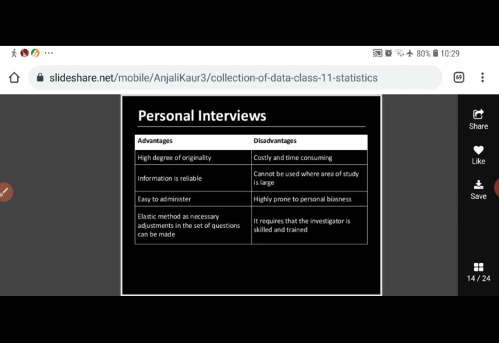What are the disadvantages? It is costly and time consuming because we are gathering information from each and every respondent. Cannot be used where the area of study is very large, because it becomes very time consuming and costly. Highly prone to personal biasedness. There may be personal biasedness in such type of data. It requires that the investigator is skilled and trained. This is very important. The investigator should be skilled, he should be trained.